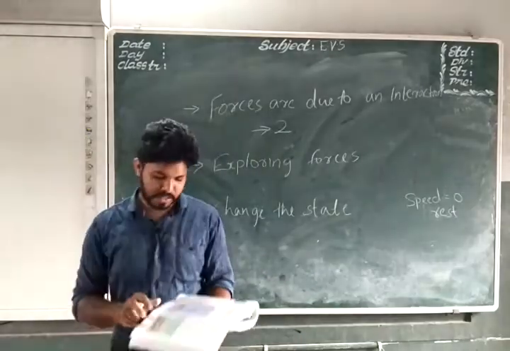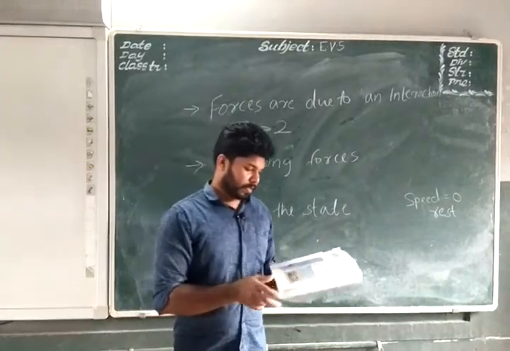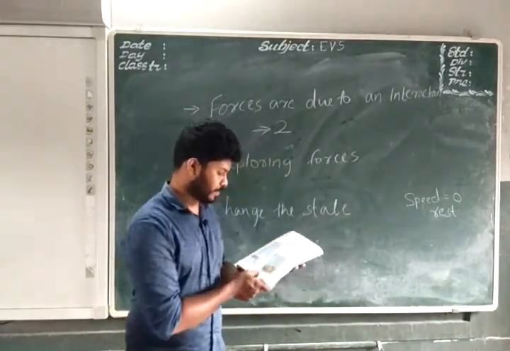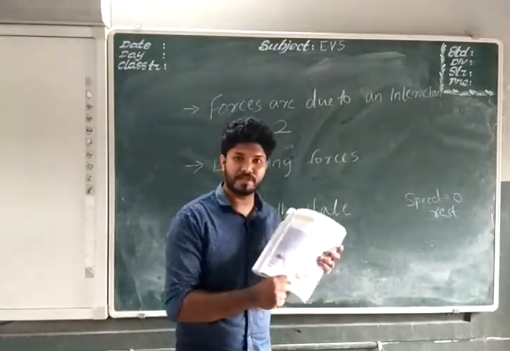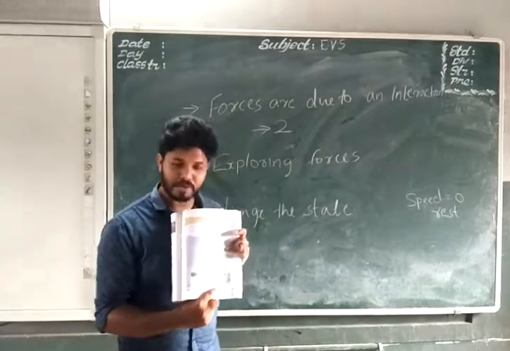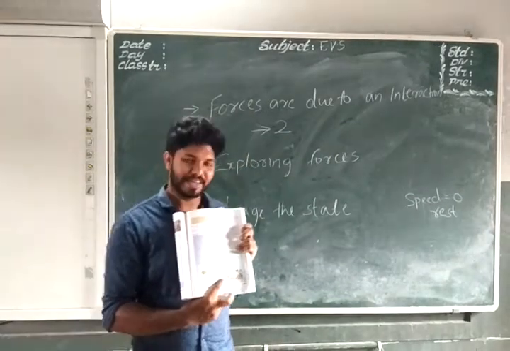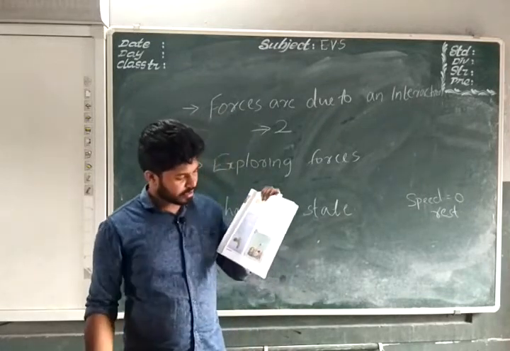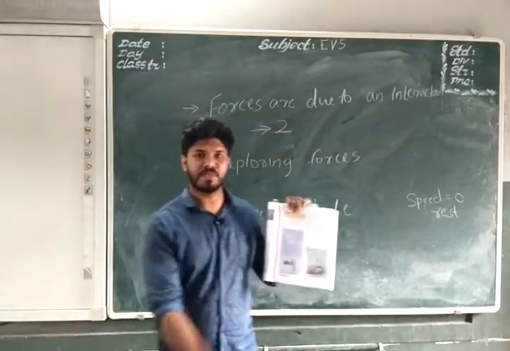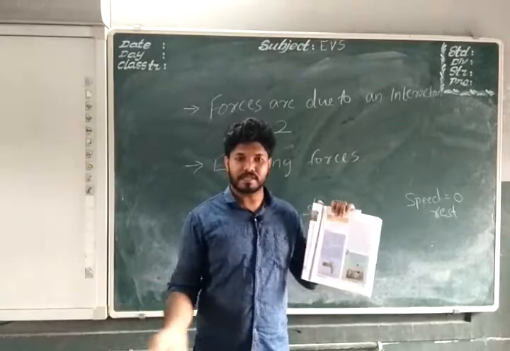Here you can see in your textbook a small boy. Maybe you have also done this in your childhood, or nowadays also you are doing this using a tire. He's running behind the tire, pushing it with a stick.